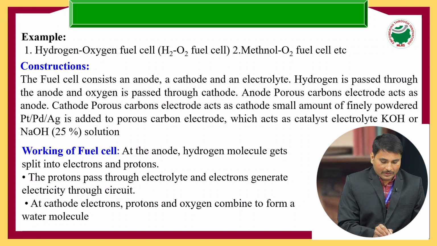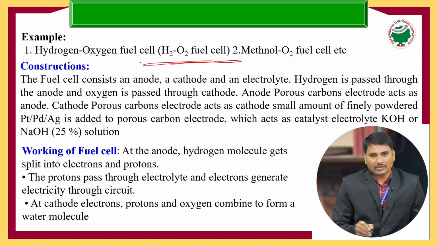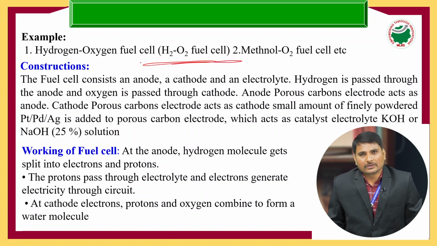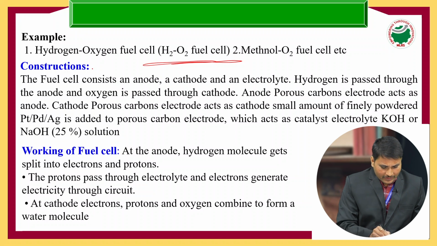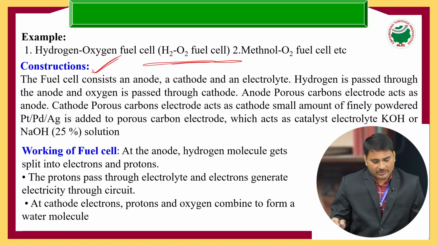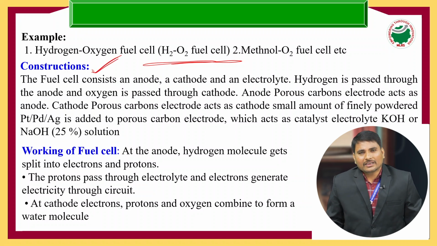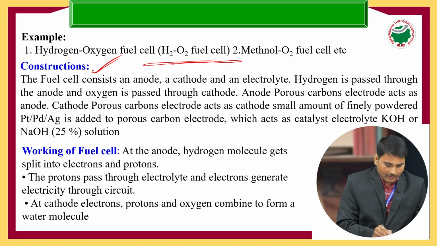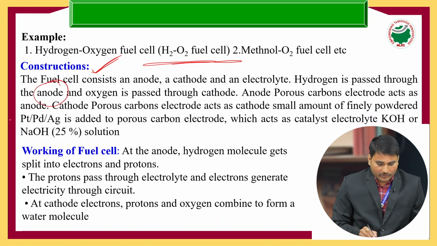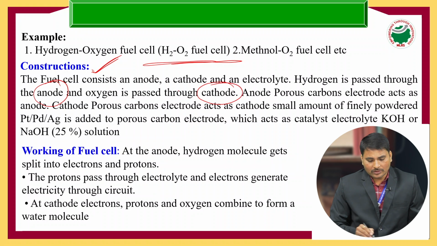Now we will discuss the hydrogen oxygen fuel cell. The hydrogen oxygen fuel cell is one of the best examples of a fuel cell. Now we will discuss the construction of this fuel cell. As in the basic arrangement, here also we use one anode and one cathode.